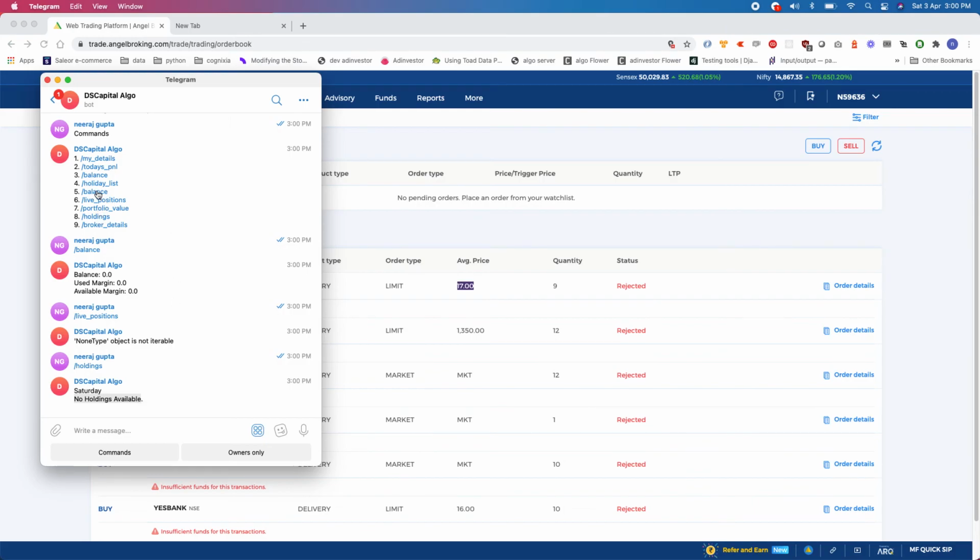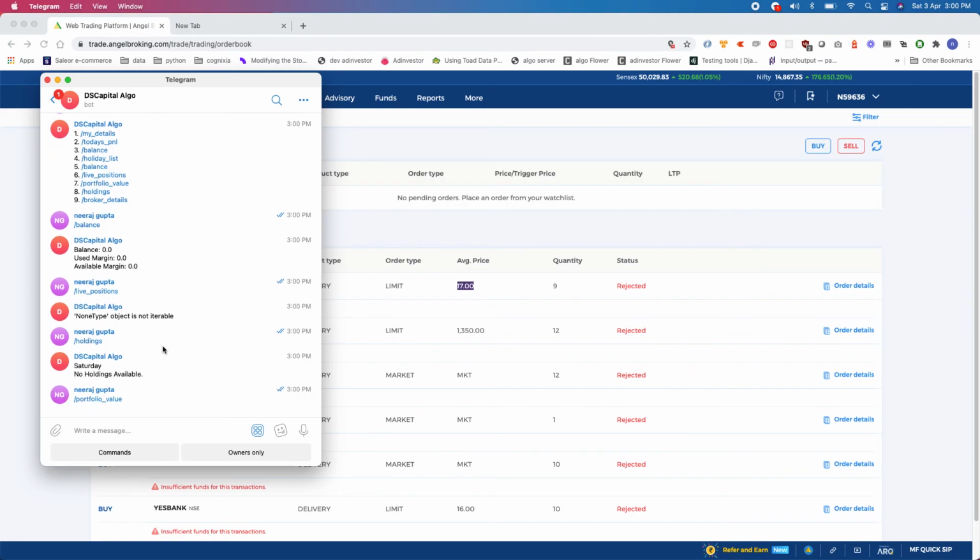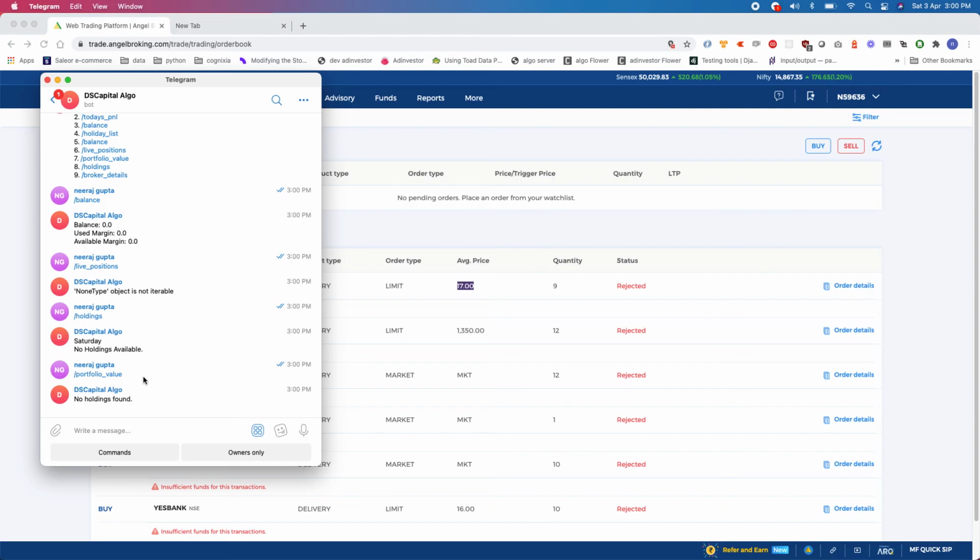And suppose you want to check your portfolio value, again since I don't hold any holding, the portfolio value will not come. So this is the basic functionality of the bot, and that's it.